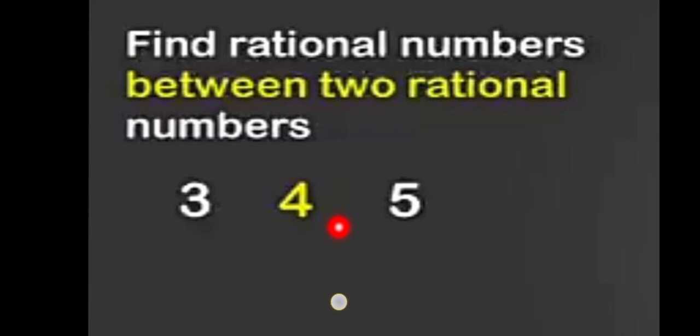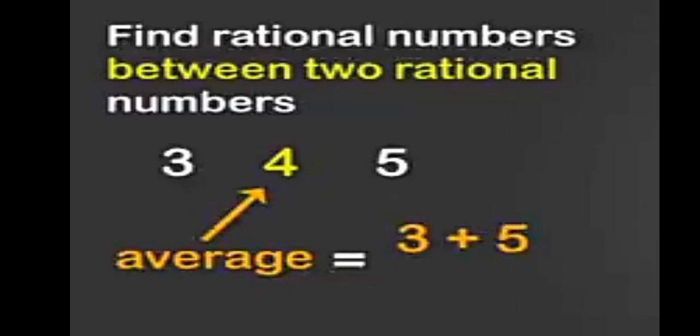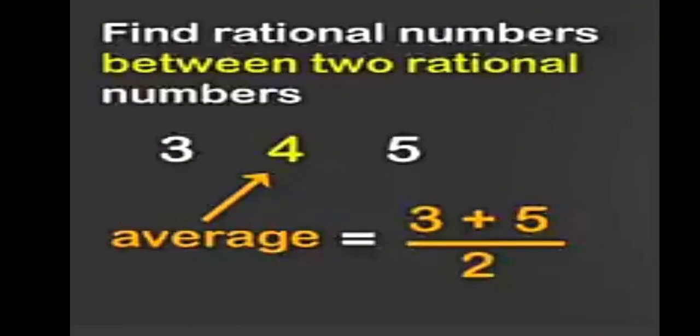How do we get it? Let us find the average of 3 and 5. 3 plus 5 divided by 2. Two numbers are given, so it is divided by 2. We get 8 upon 2, that is 4.